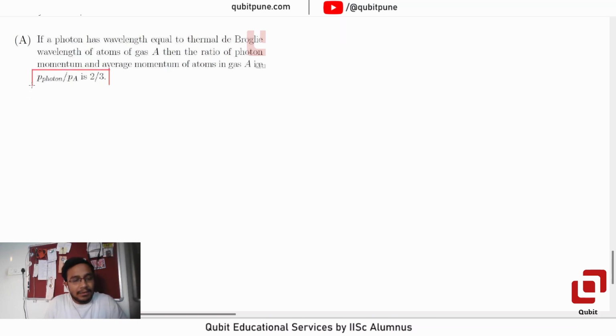Now, can anyone tell me the formula for momentum of photon? Yeah, what is the formula for momentum of photon? Look, we can still use lambda equal to h by p. Get p here, so that will be h upon lambda.